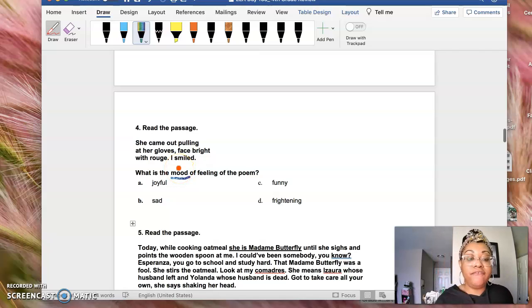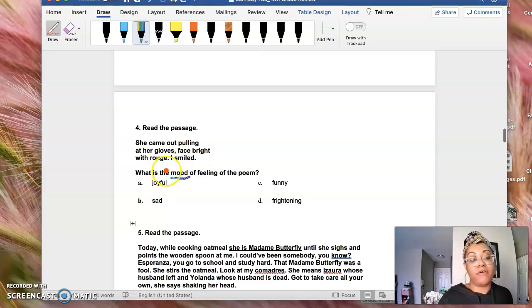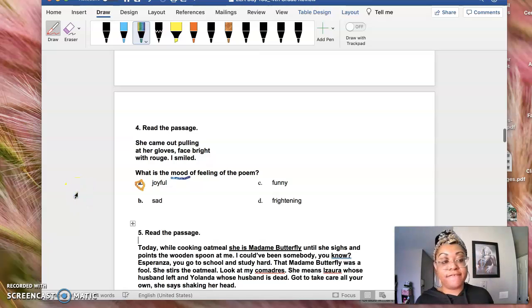So how do you feel when you read this poem? So if you're smiling, this poem, of course, should make you feel joyful, right? So mood is basically the same as feeling.